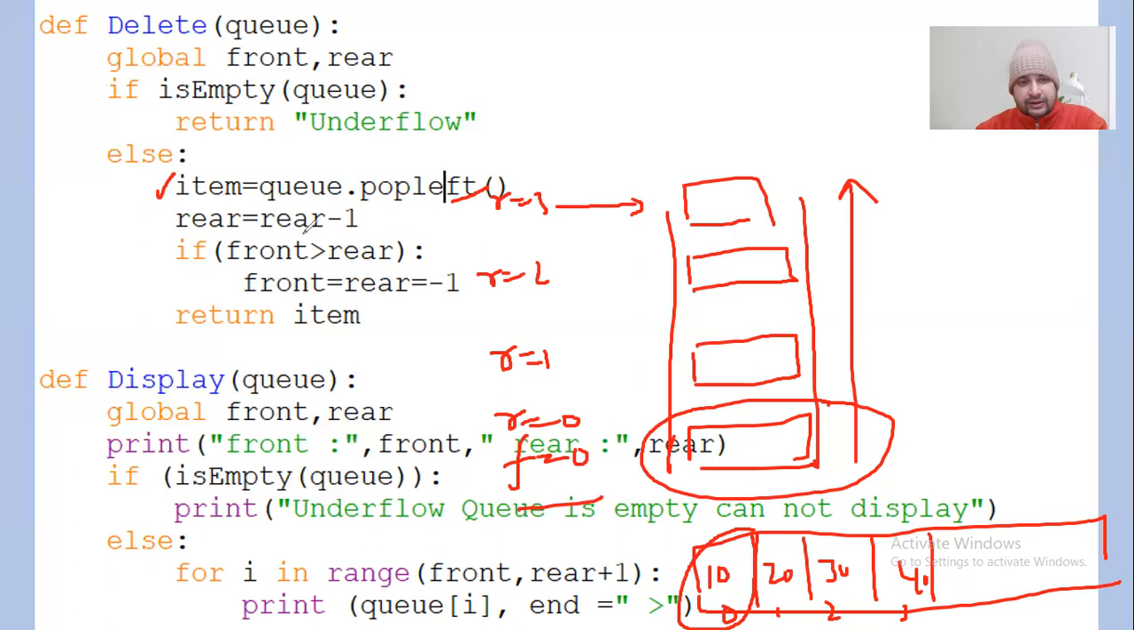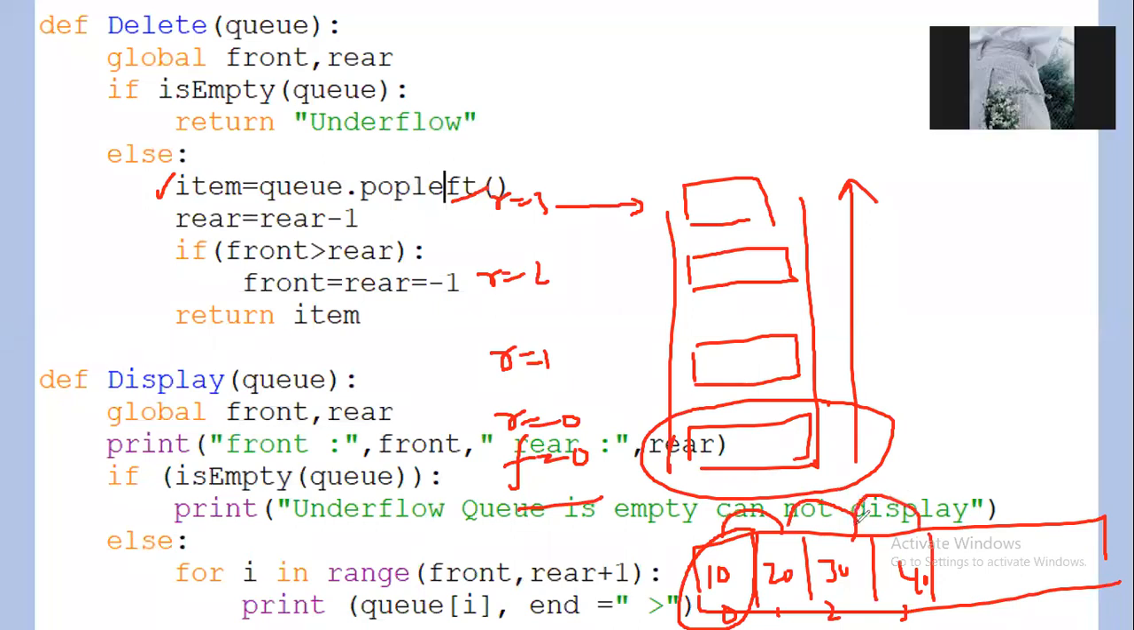The element will be deleted from here and assigned to item. Now it's saying rear equal to rear minus 1. So rear was at the third position. Now rear will become 2, because these elements are going to be shifted. 20 will be at the 0th location, 30 will be at the first location, and this will be at the second location.